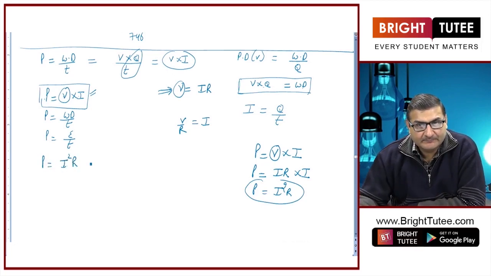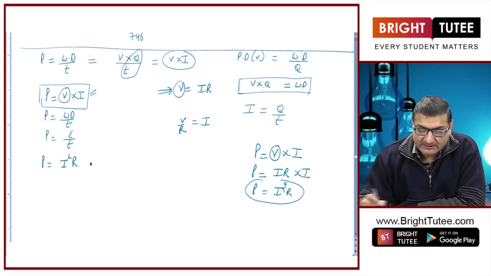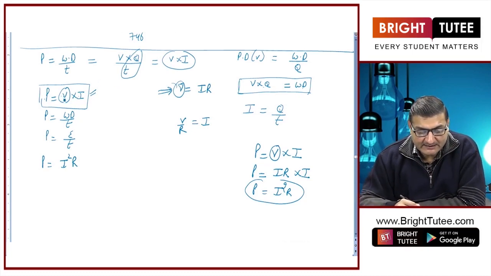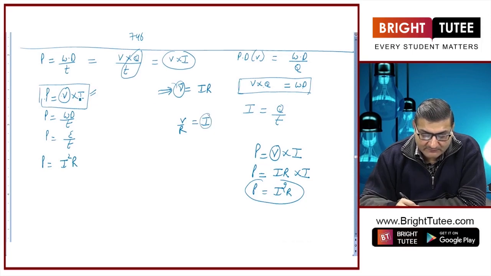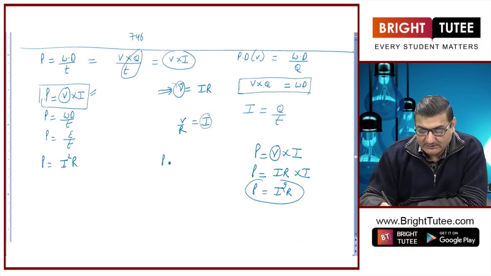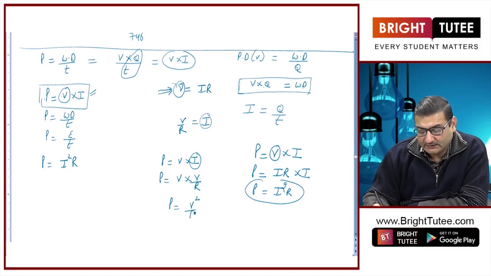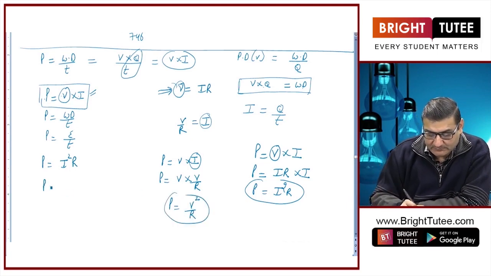Got it? Right. Now, it is my wish, here I have just put the value of V is equal to IR, but rather than replacing V, I can also replace I. So, actually I have got P is equal to V into I. Now, I will keep V as it is, and rather than writing I, I can also write I is equal to V upon R as per Ohm's law. So, now I will get yet another formula of power that comes out to be V square upon R.